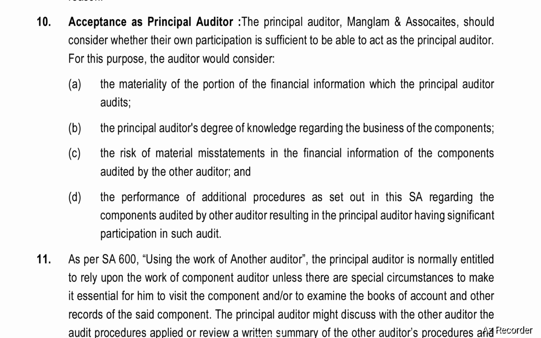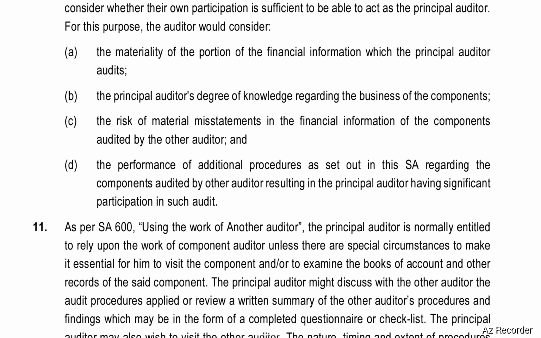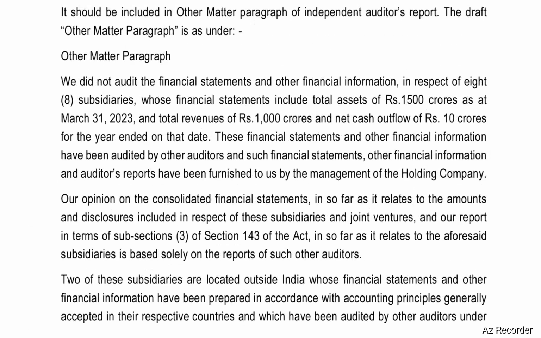For this purpose, the auditor would consider materiality of the portion of the financial information which the principal auditor audits, the principal auditor's degree of knowledge regarding the business of the components, the risk of material misstatements in the financial information of the components audited by other auditor, and the performance of additional procedures as set out in this SA regarding the components audited by other auditor, resulting in the principal auditor having significant participation in such audit. Next, test your knowledge question number 11.